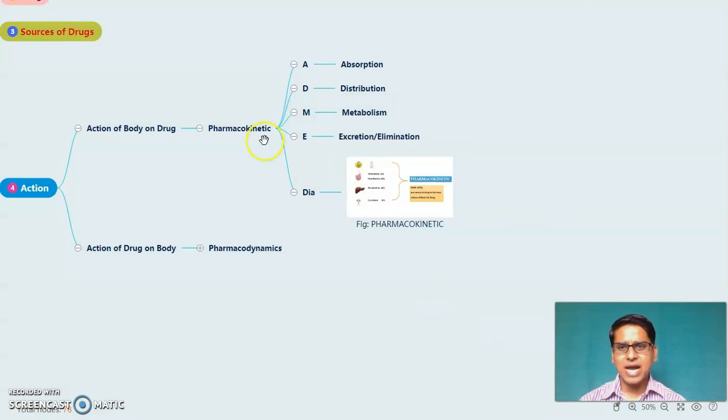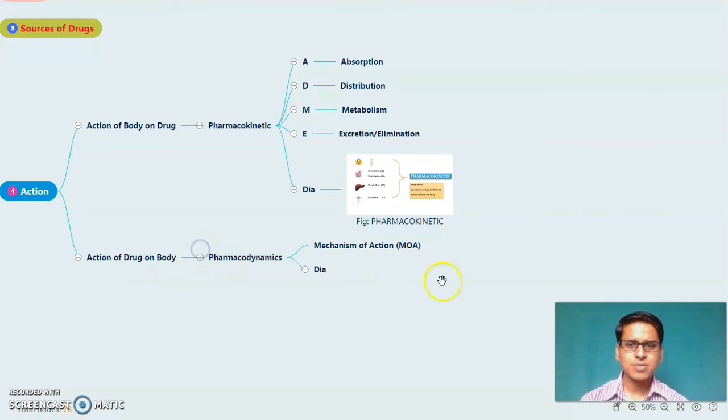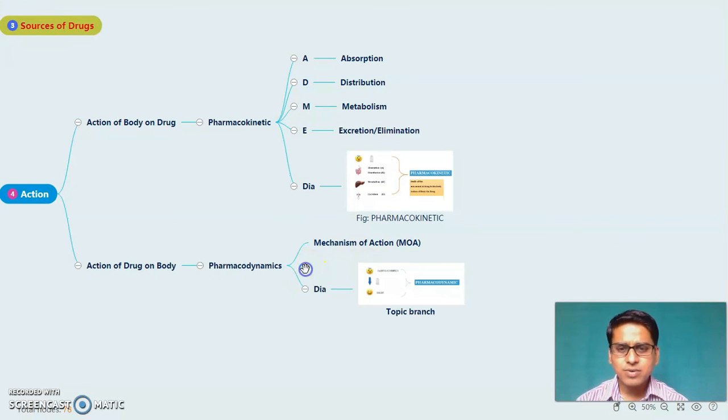After this pharmacokinetic, the next point is the action of drug on the body, which is called pharmacodynamic. It's very simple. It is the mechanism of action. Very simplified, whenever the drug is passing, that is kinetic, ADME is happening, and simultaneously it gives an effect on the body. That effect, or that action, is called pharmacodynamic. Let's understand it also with the help of a diagram.